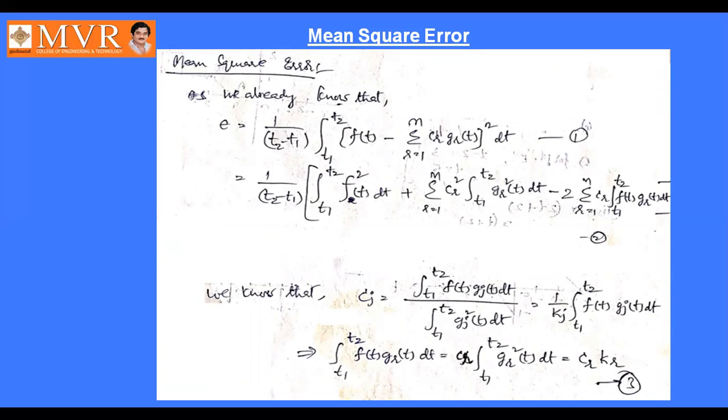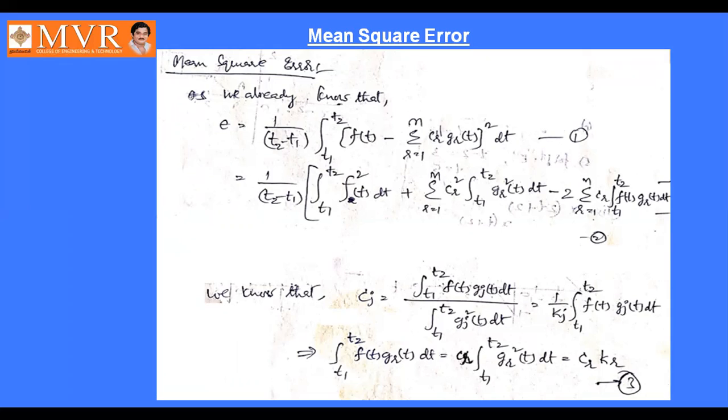So that mean square error is epsilon, as we already know, epsilon is equal to 1 by T2 minus T1 integral T1 to T2 f of t minus sigma r equal to 1 to n Cr into Gr of t whole square dt. So we know that Cj equal to integral T1 to T2 f of t Gj of t dt by integral T1 to T2 Gj square t dt, that is 1 by Kj into integral T1 to T2 f of t Gj of t dt.